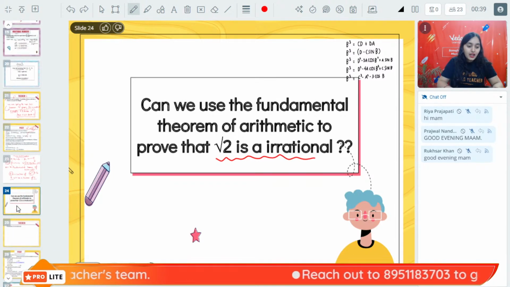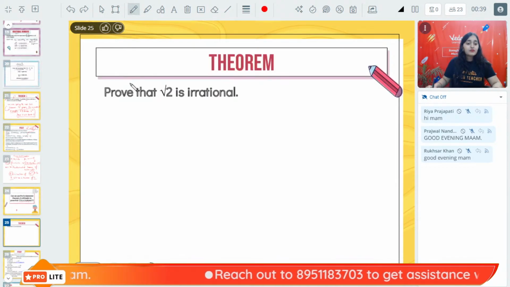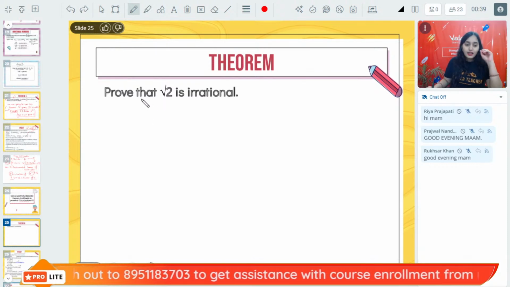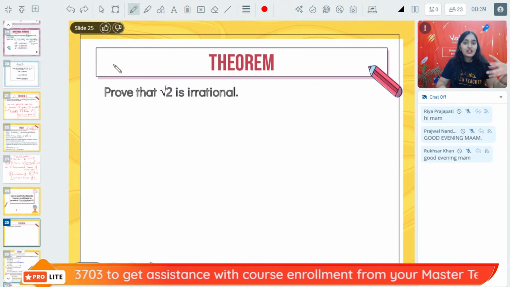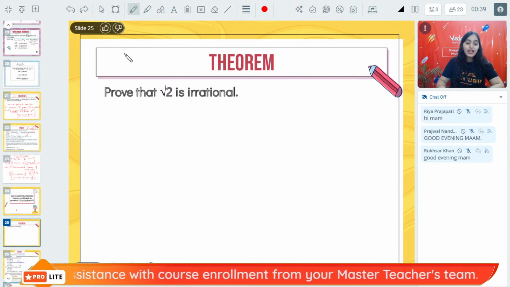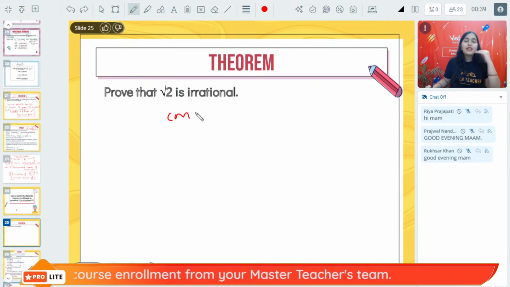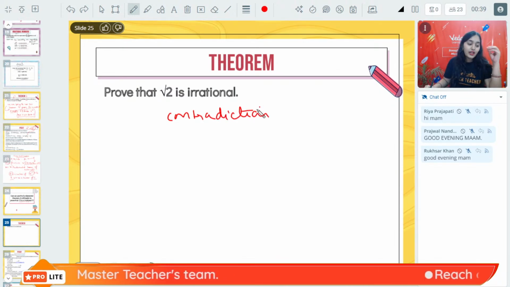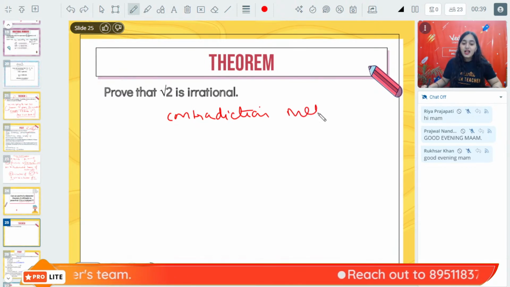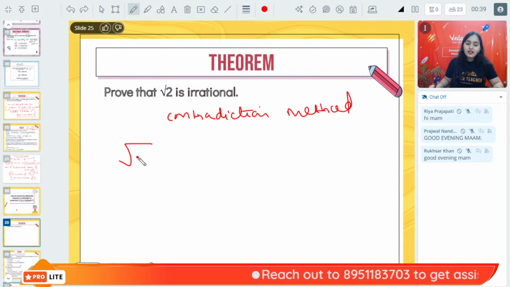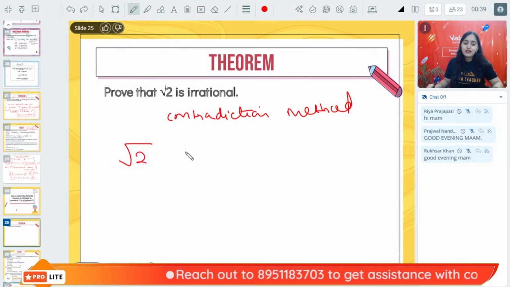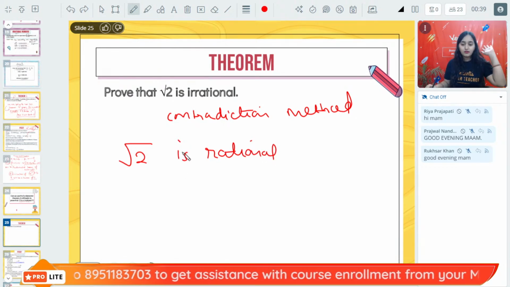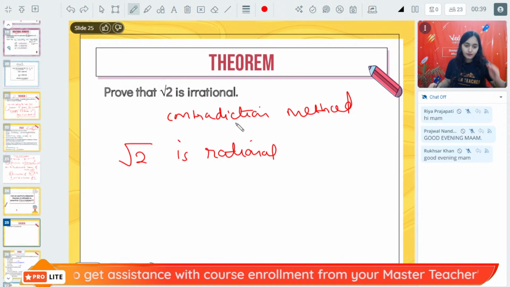All right. How are we going to prove it? So, prove that root 2 is an irrational number. How are we going to do it? Very simple. Let us first take a contradiction statement. What is a contradiction statement? Contradiction means we are basically using the contradiction method. Whatever I am saying, I am going to contradict my statement only. So first I will assume that, let us suppose root 2 is not irrational. Let us suppose root 2 is rational. Chalo. I am supposing root 2 is rational. I am contradicting the question.